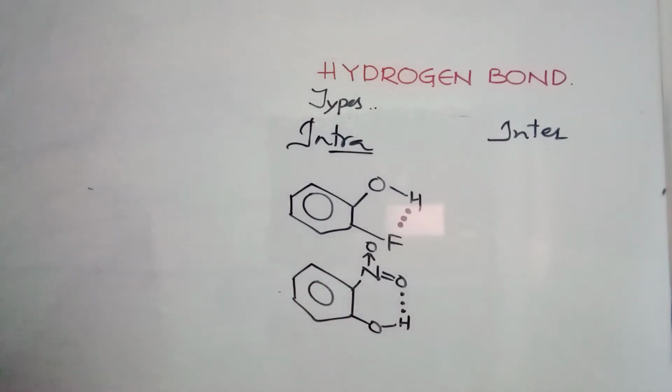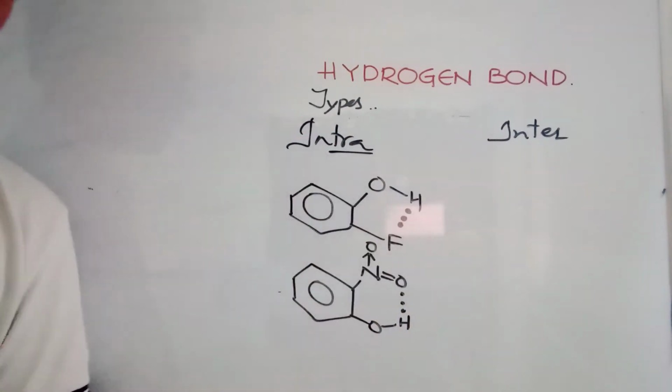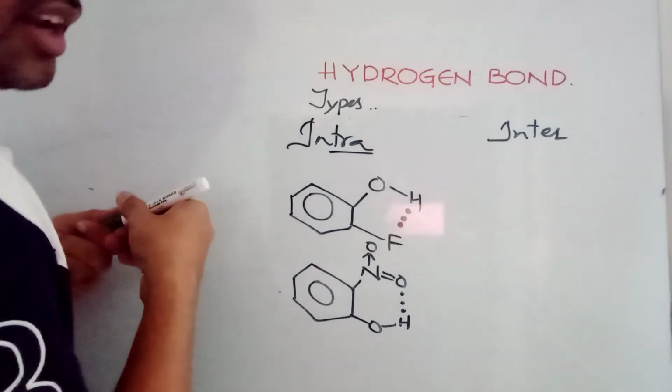Intramolecular means within the molecule, and because of this, the association decreases because they are having attractions inside them only. They are not attracted towards any other outside atom. So the association will be decreased because of the intramolecular hydrogen bonding.